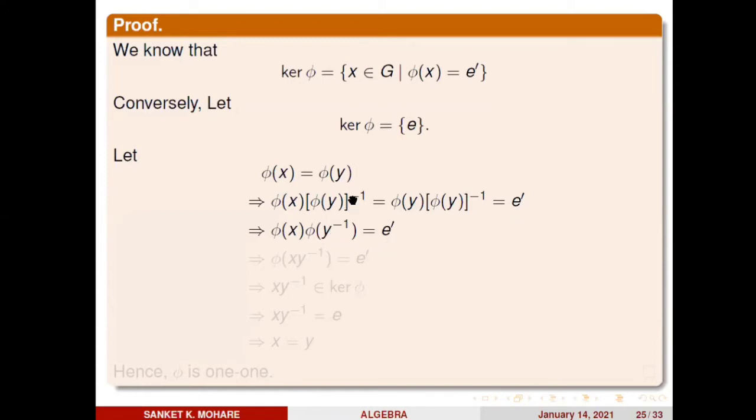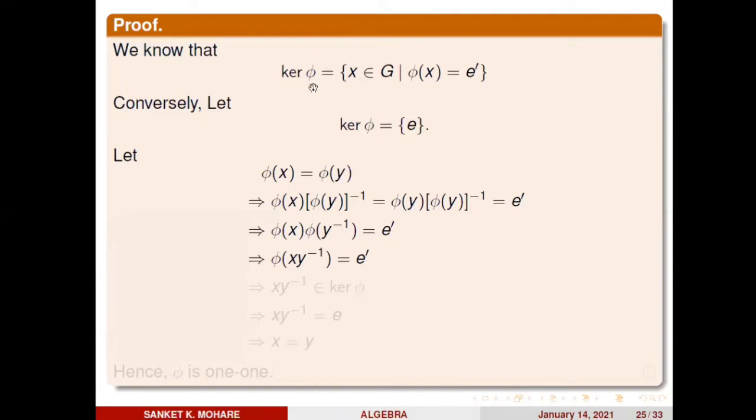Now phi of y inverse is equal to phi y inverse, by the last theorem we proved. Since phi is a homomorphism, phi of x into phi y inverse is equal to phi of x y inverse. Getting this? So phi of x y inverse is equal to E dash.